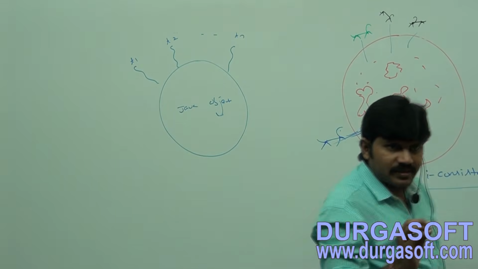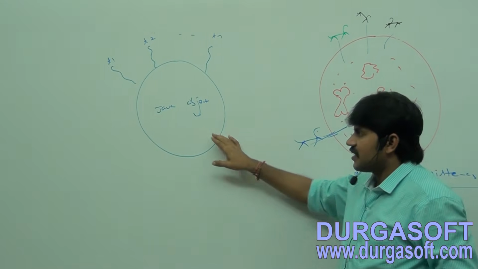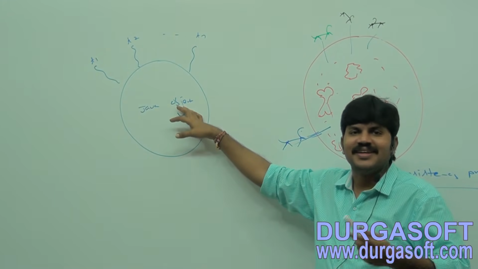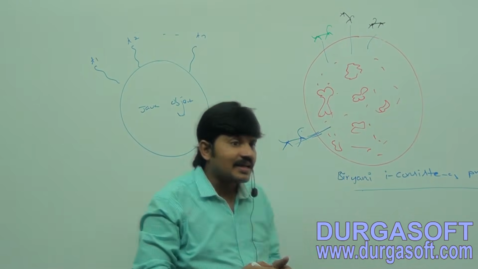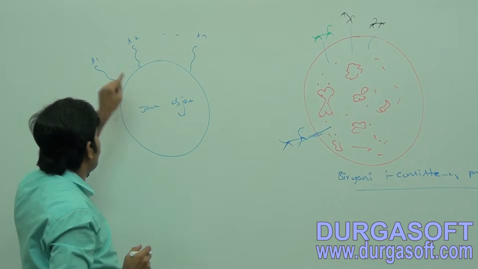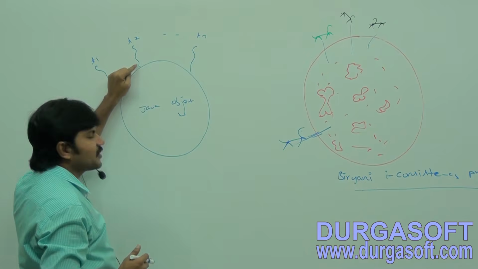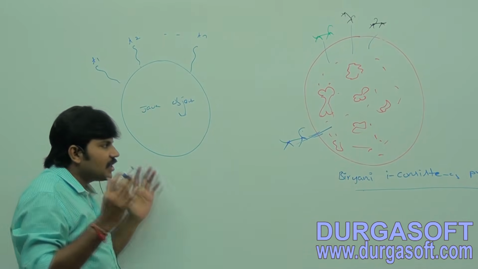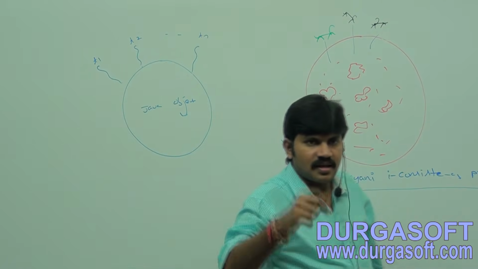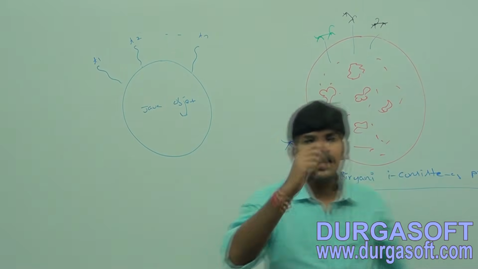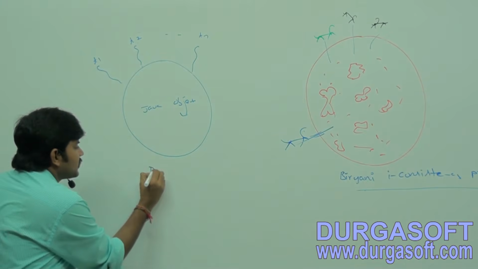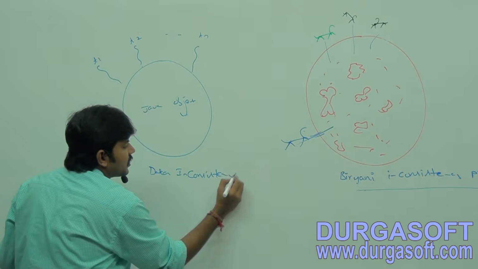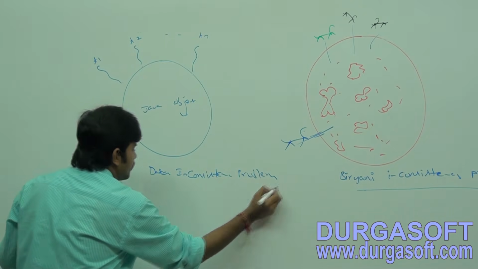If multiple threads try to operate simultaneously on the same Java object, then we will get data inconsistency problems: one person trying to add something, another person trying to get a result, another person trying to replace something. Data inconsistency problems will come into the picture, right?